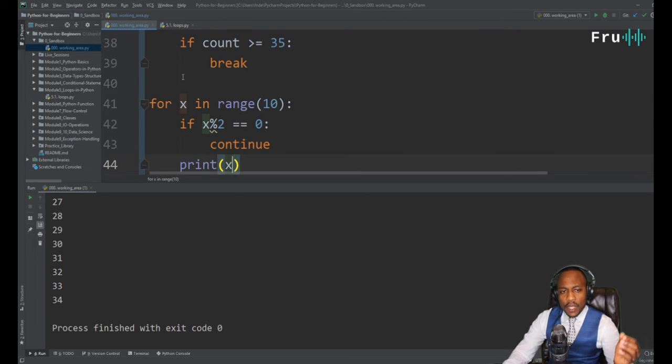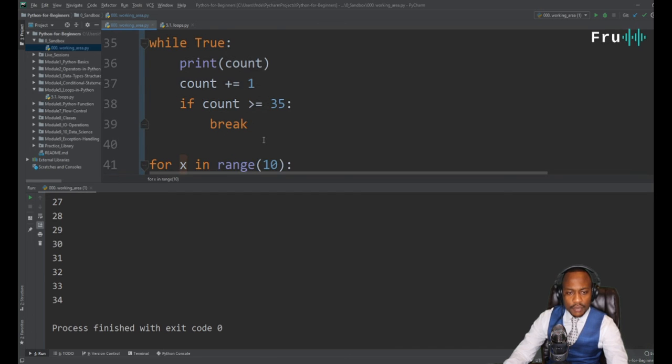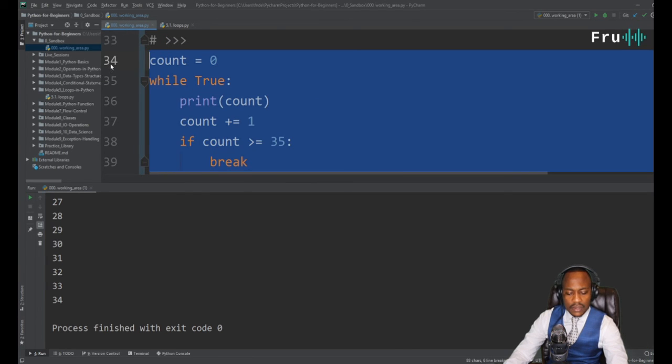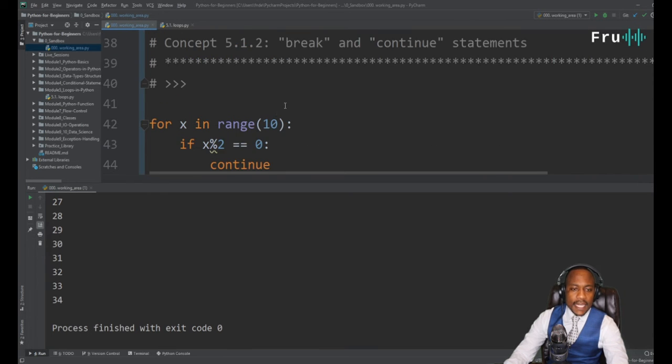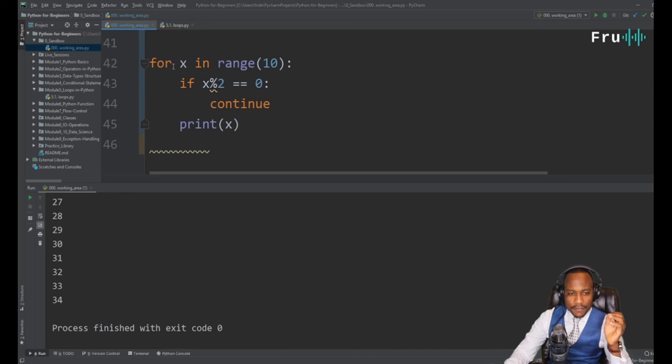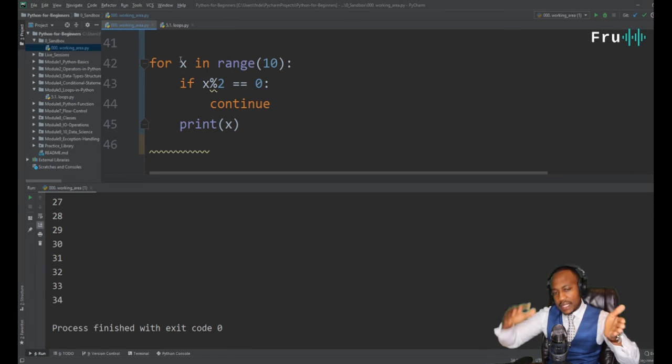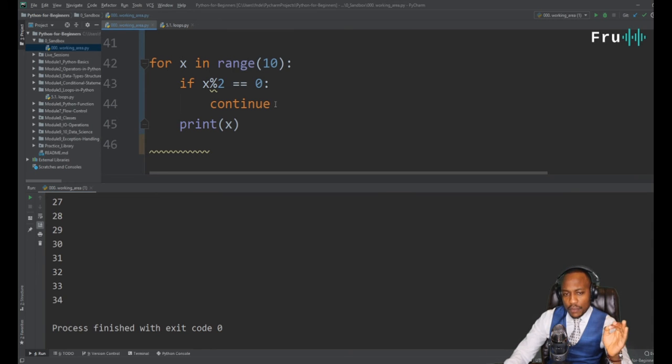So for x in a range, and let me comment the previous code out, starting from 0, and the range is 10. If that's an even number, we want to continue. If it's not an even number, we want to print x.